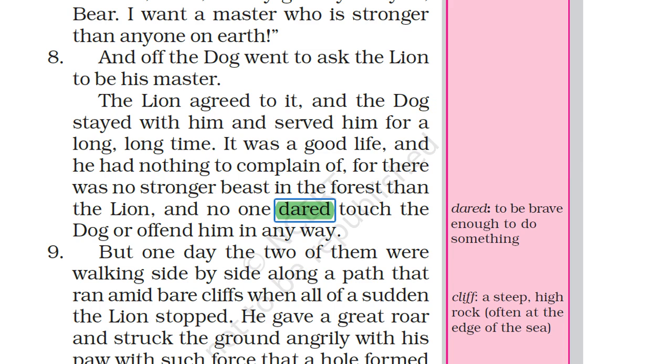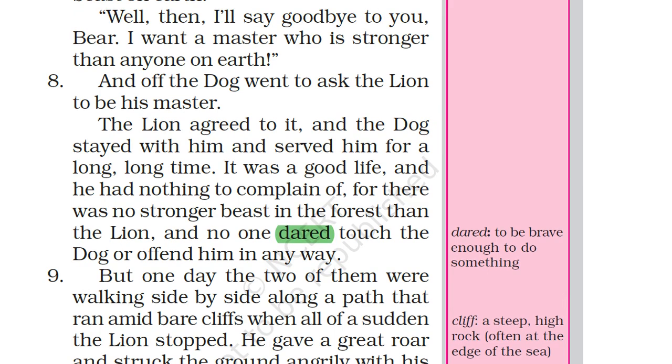Okay, so now what happened here? The dog left the bear and he went to meet the lion and asked him to be his master. So the lion also says, okay, you can be my servant. And the dog stayed with him. After that, the dog started to serve the lion.